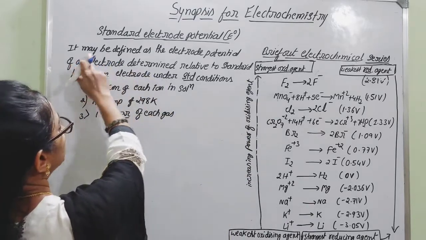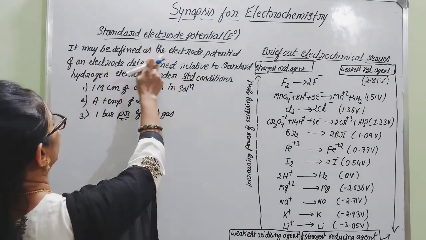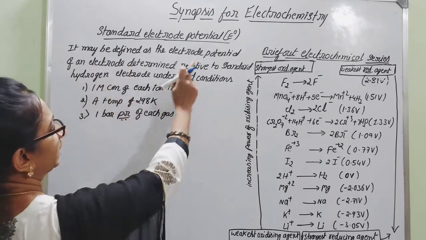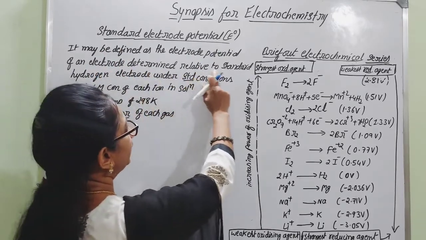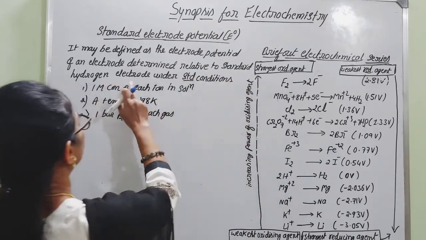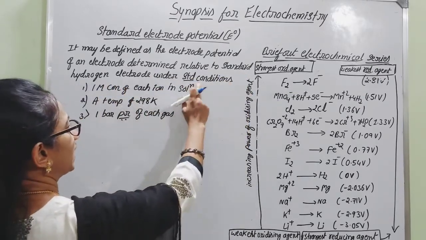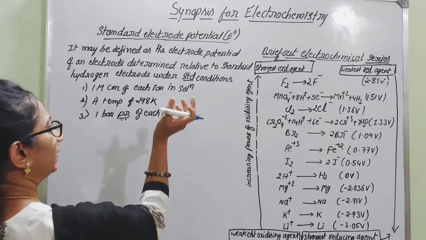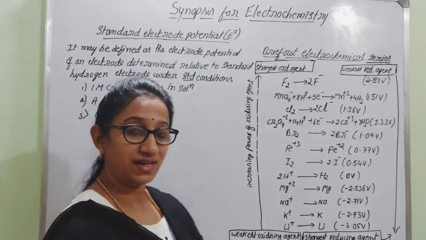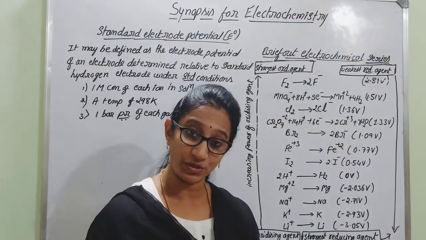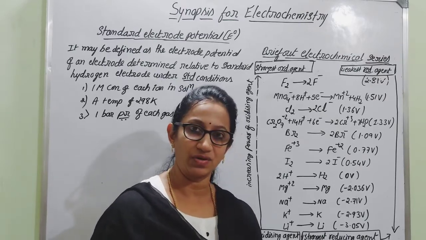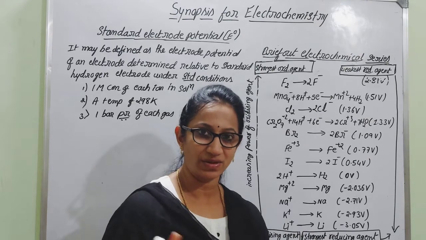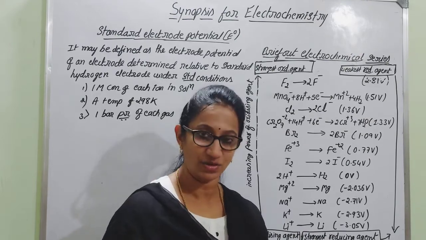What is standard electrode potential? It may be defined as the electrode potential of an electrode determined relative to the standard hydrogen electrode under standard conditions. Here we can construct the cell by taking the standard hydrogen electrode and pairing it with another electrode. By pairing two half cells, you get the complete cell, as you know very well.